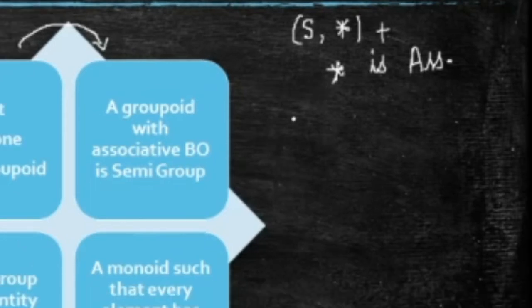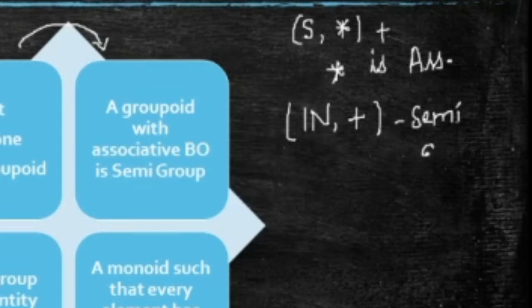Watch it there. So star is associative, we say that such a structure is a semigroup. In our example, the set of naturals with the operation of addition is now a semigroup, because I know that addition is associative on the set of naturals.